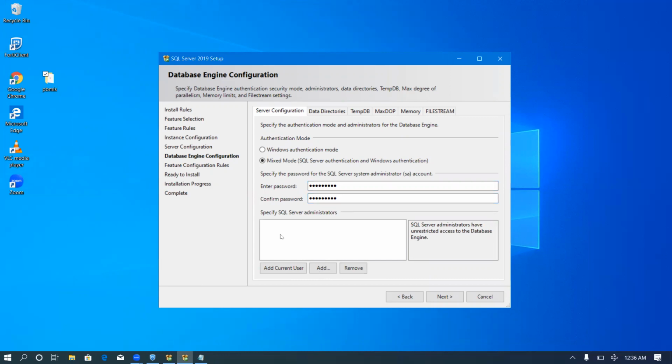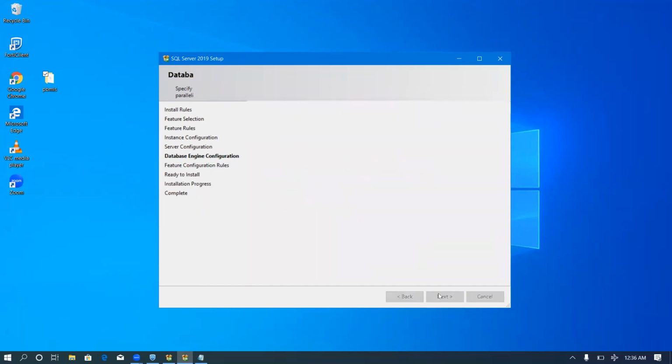At the specify SQL administrator, click on Add Current User. And then click on Next.